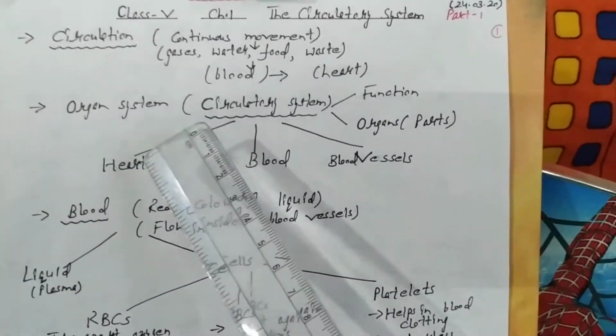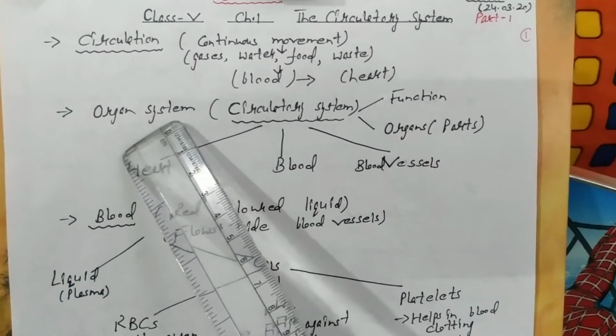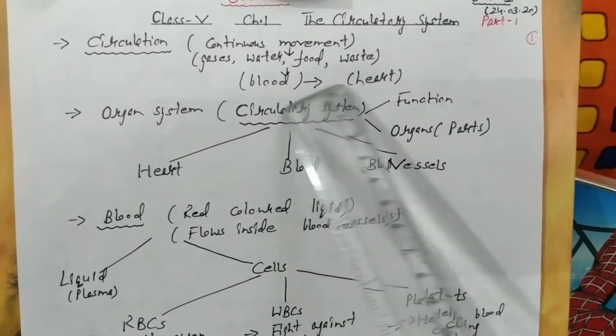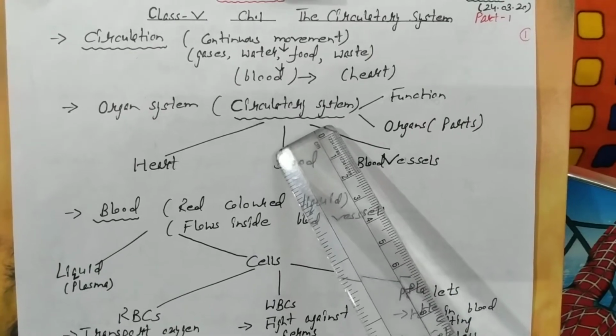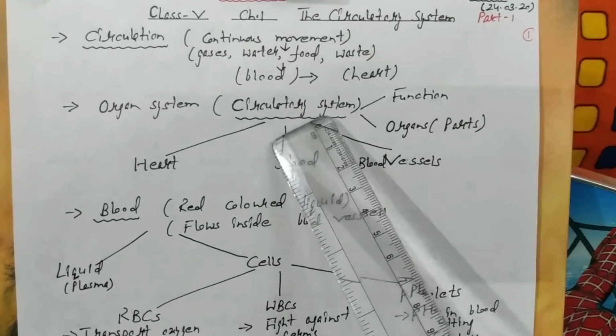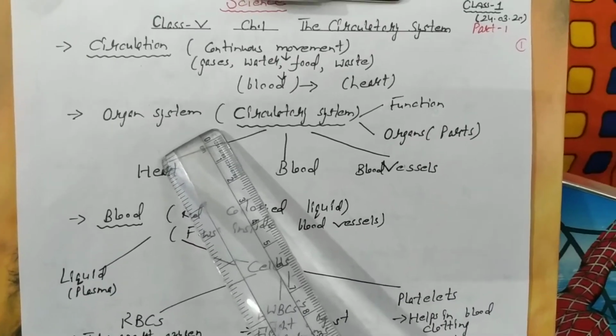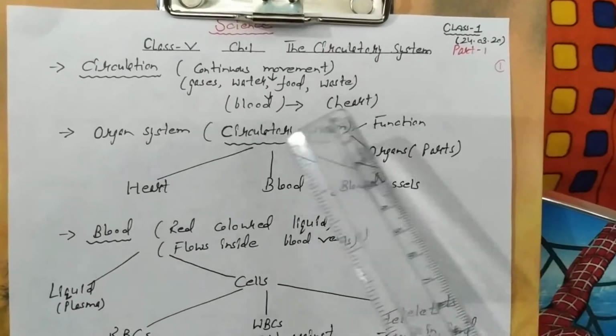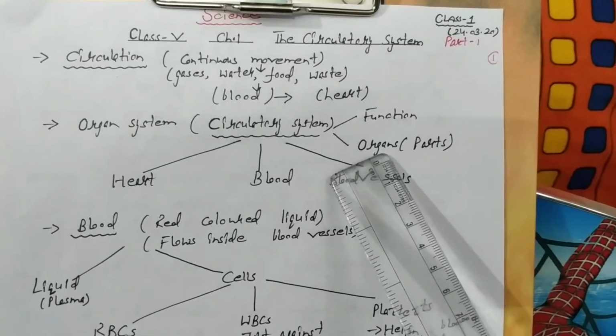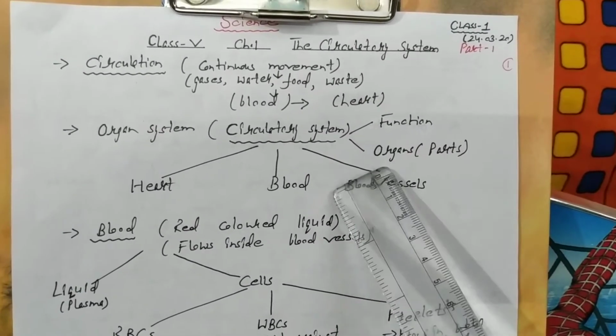Now let us start with the organ system which is known as the circulatory system. Whenever we study any organ system, we need to focus on two main aspects, that is its function and the organs, meaning its parts.